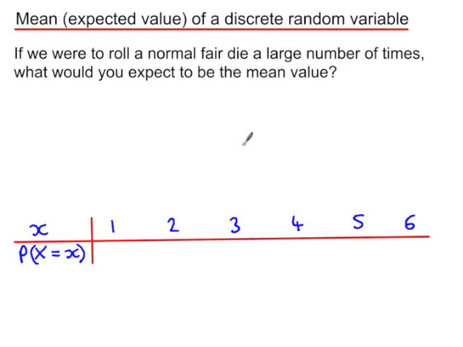If we were to roll a normal fair die a large number of times, what would you expect to be the mean value? Have a think for a minute. What do you think the answer is?